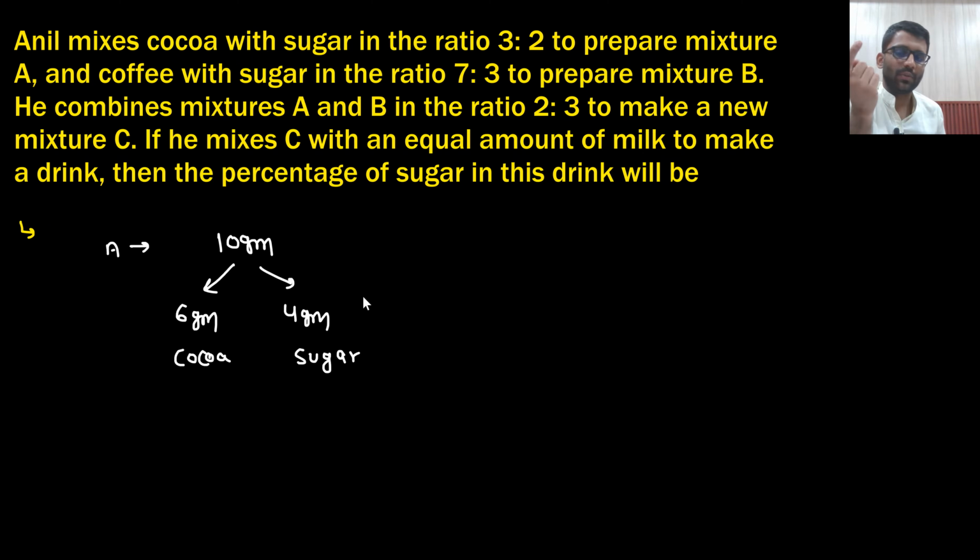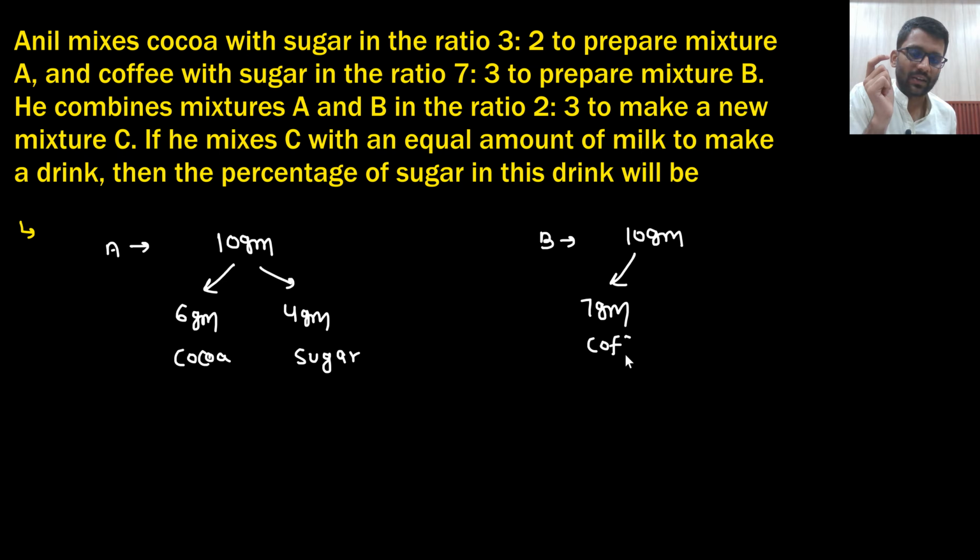Then only it will be 3:2. And coffee with sugar in 7:3 to make a mixture B. So B is also 10 gram, where 7 gram of coffee is there and 3 gram of sugar is there.